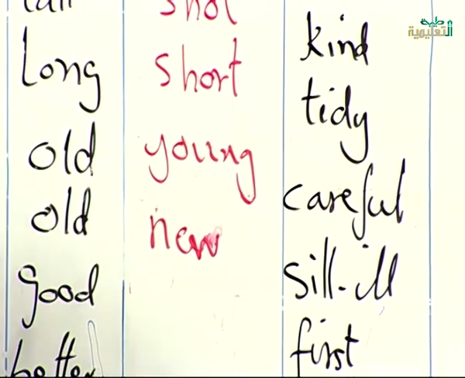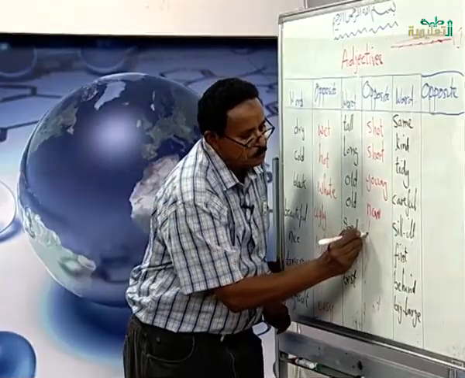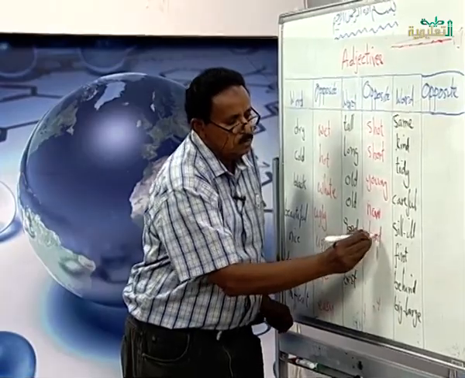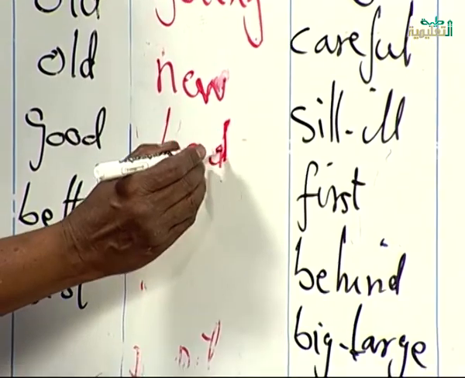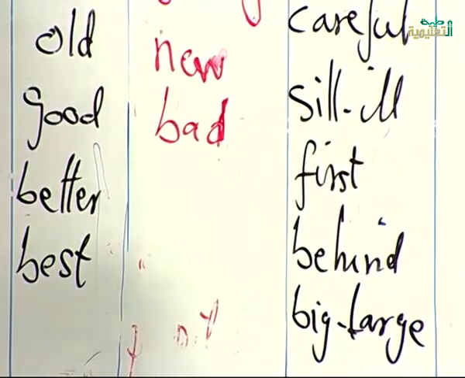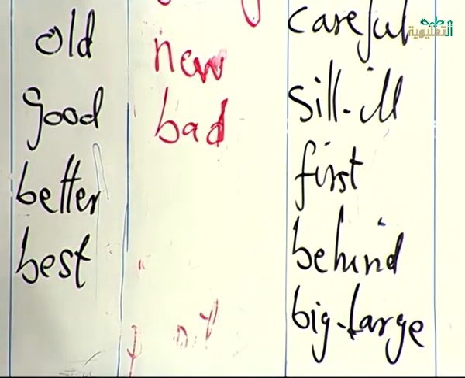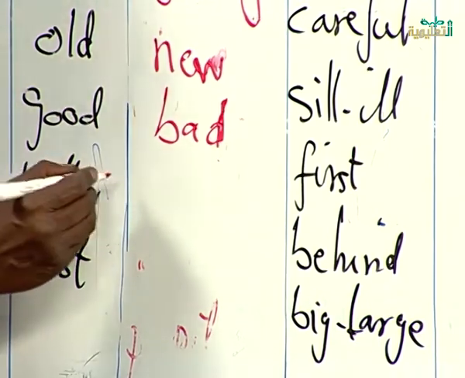Okay? Good. The opposite of good is bad. When something is good, it means everybody wants it to be good. But bad, nobody wants something that is bad. Better is more than good. The opposite of it is worse.